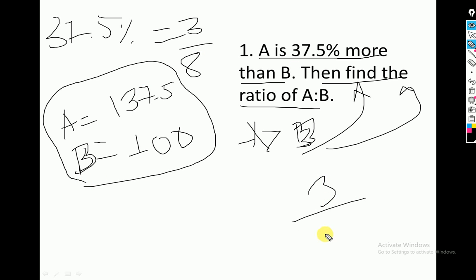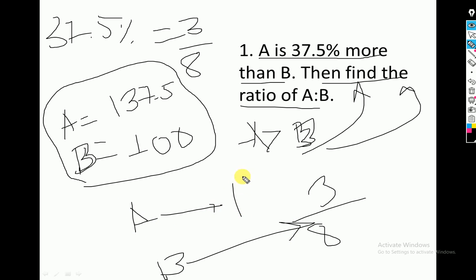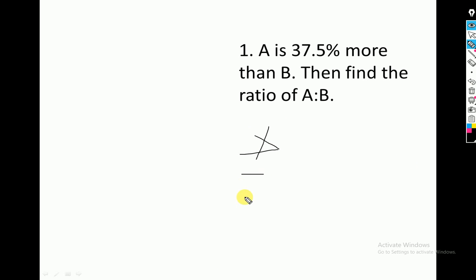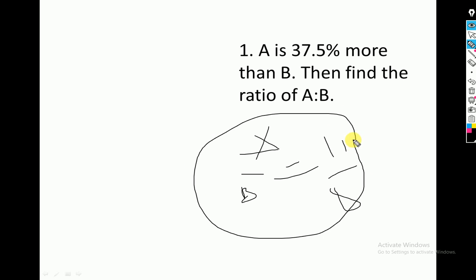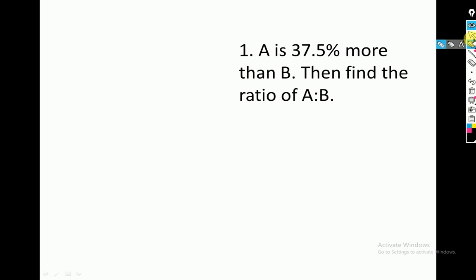The fractional value is 3 by 8. So if b is 8 and a is 3 more than b, a becomes 11. So the ratio of a to b is 11 by 8. Alright, so these are the easiest of the percentage problems.